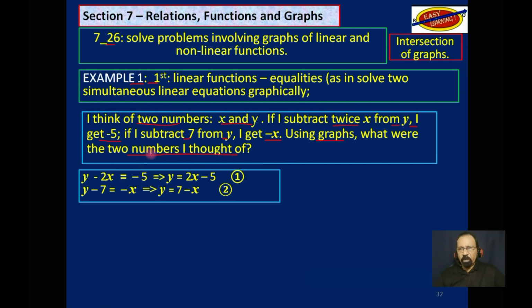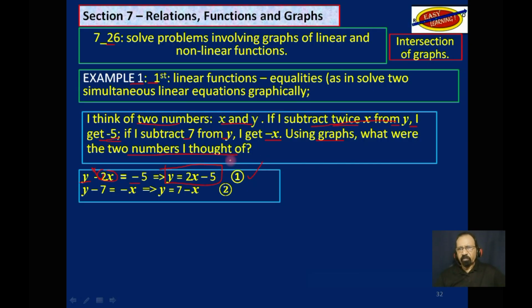So we derive two equations. The first one is I subtract twice x from y and I get -5. I can change that around to make it y is equal to 2x minus 5.